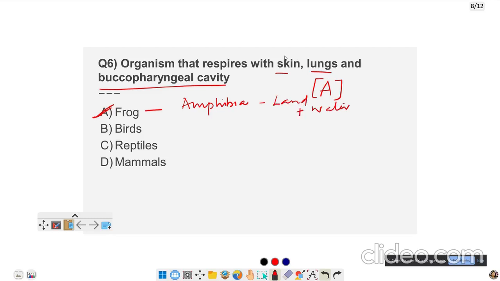It can breathe with its moist skin. It breathes with its lungs. It also breathes with the help of the buccopharyngeal cavity, which is the mouth cavity. Whereas birds breathe with the help of lungs. Reptiles also breathe with the help of lungs, and mammals also breathe with the help of lungs. This breathing is called pulmonary breathing.